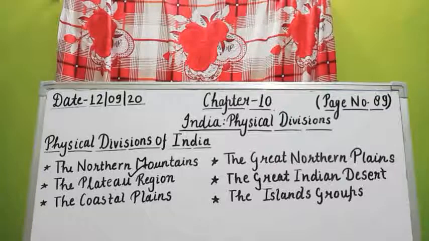These parallel ranges are the Greater Himalayas, also known as Himadri, the Lesser Himalayas known as Himachal, and the Outer Himalayas known as Shivalik. The Purvanchal range lies along the eastern boundary of our country. So today we learned about the location of these mountains.